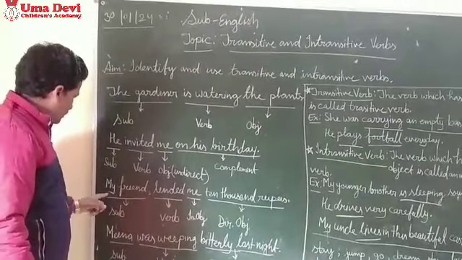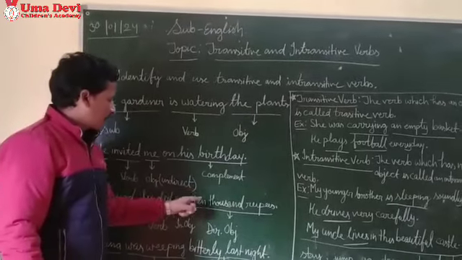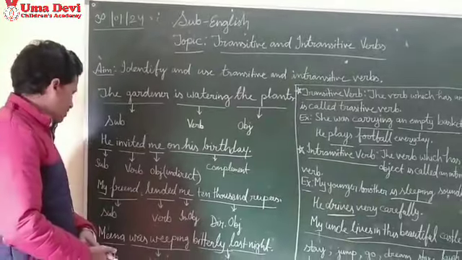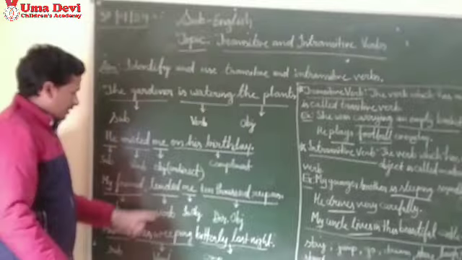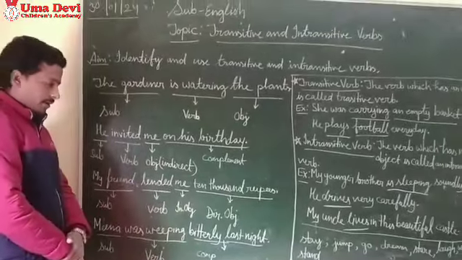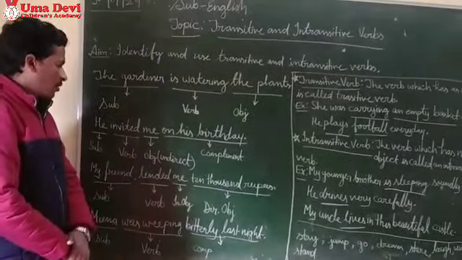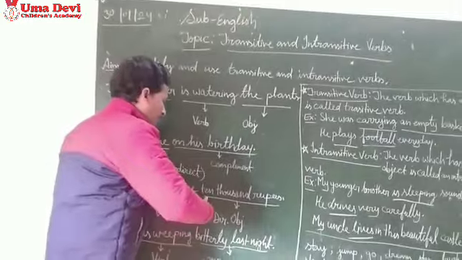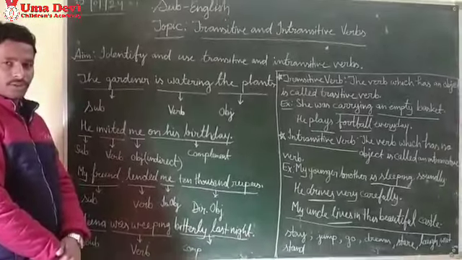Now see this sentence. My friend lended me 10,000 rupees. What is the subject here? Who is the doer of the action? My friend. What is the verb? Lended. And what is the object? Me. And the rest of the part, 10,000 rupees, is another object.